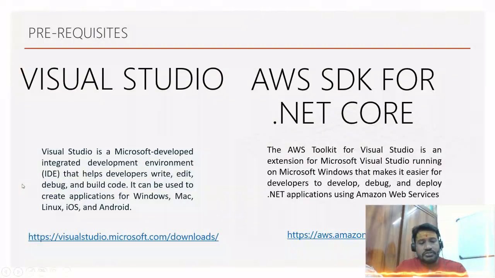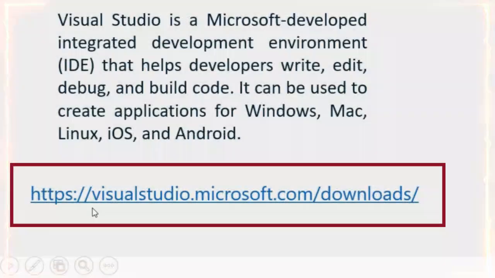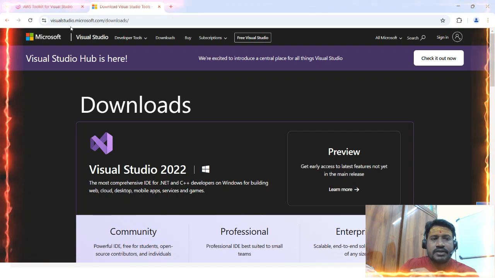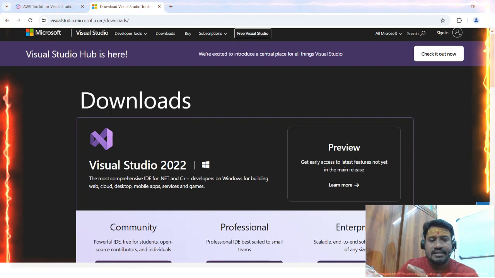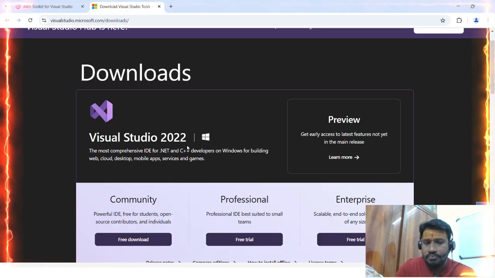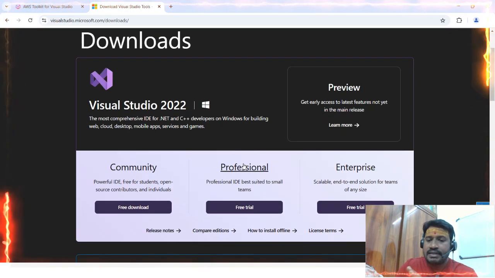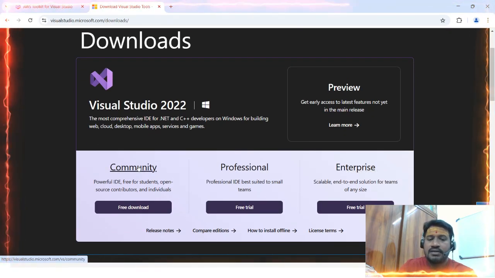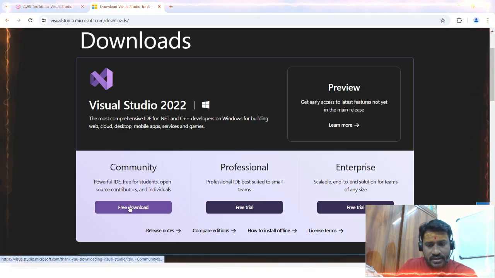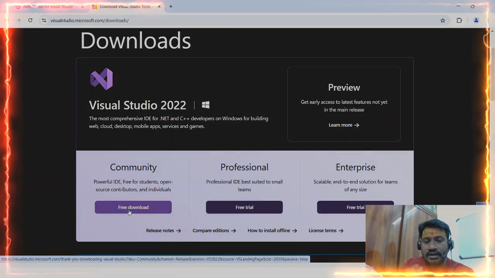How can I download Visual Studio? We have to navigate to visualstudio.microsoft.com/downloads. Once you click on that link, we will be redirected to this page. Here we can see the latest edition is Visual Studio 2022. There are three types of editions: Community, Professional and Enterprise. Community is free, so we can go with Community download.